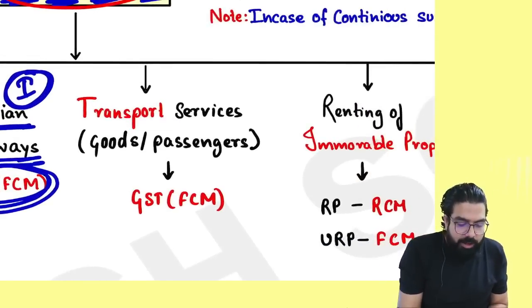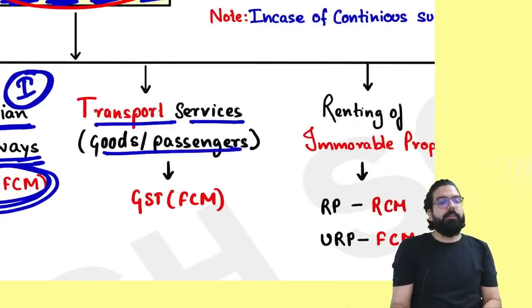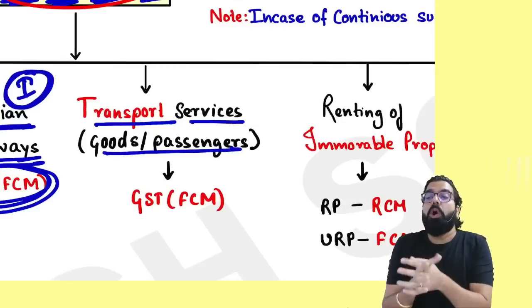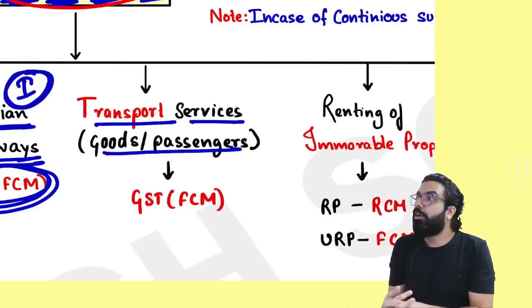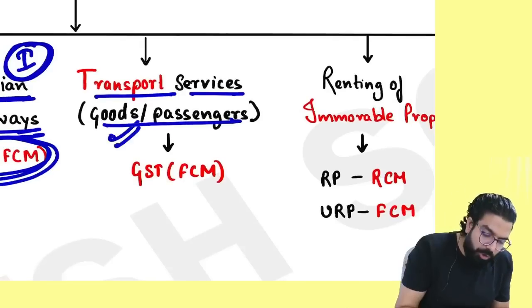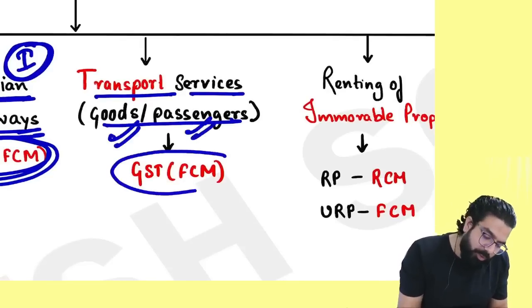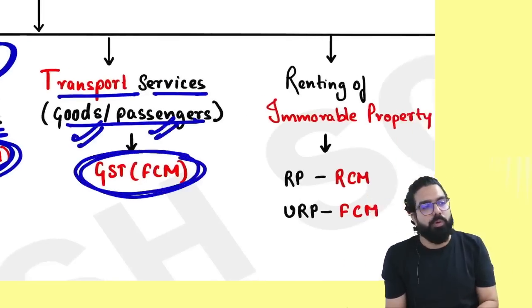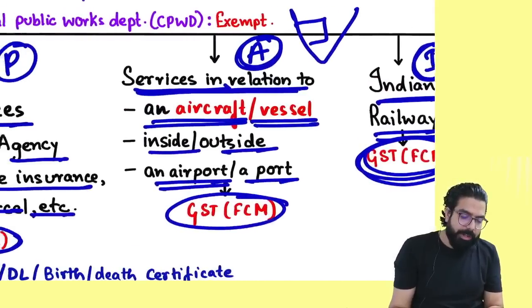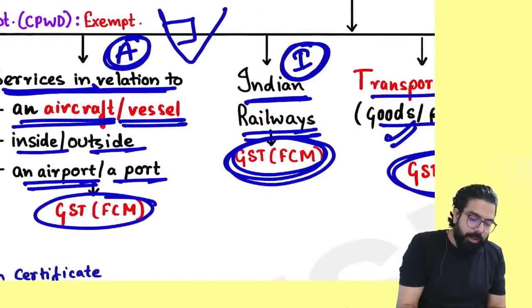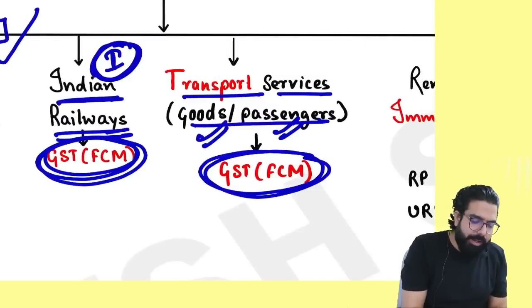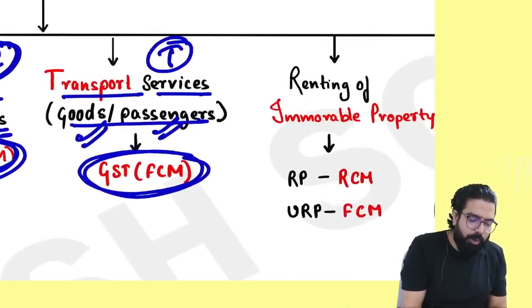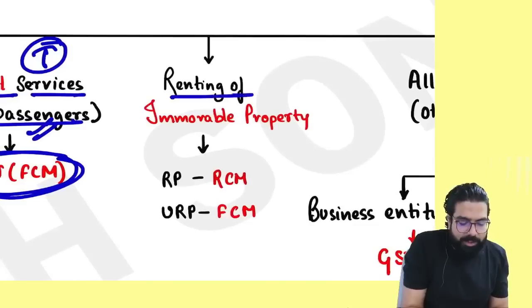The next is transportation services. If the government is giving transportation service, whether it is goods or passenger, the government will always charge GST under forward charge mechanism. What did I tell you? Post, aircraft or vessel related service, Indian Railway service, transportation service, and one more, the next is renting of